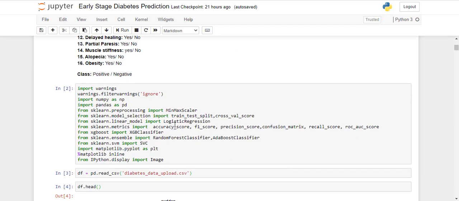First of all, we'll import important libraries for the data pre-processing task. We have used NumPy, Pandas, and for feature scaling, we are using min-max scaler. One important thing: there are different feature scaling algorithms like standard scaler, robust scaler, and min-max scaler. And the reason for using the min-max scaler is that, as you can see, all our